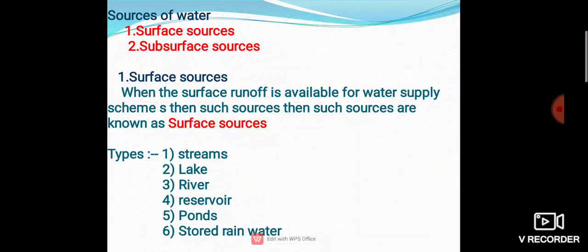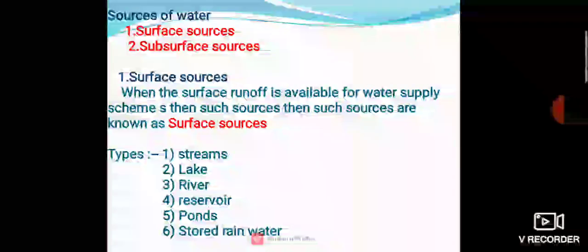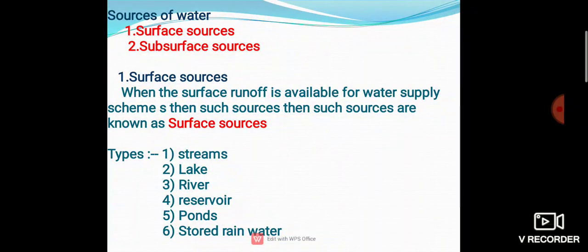After that, river. As you know already, rivers are formed when a large number of springs and streams combine together. It can be developed as a chief source of water for towns or cities. These all depend on each other. How do they depend? First of all, stream.